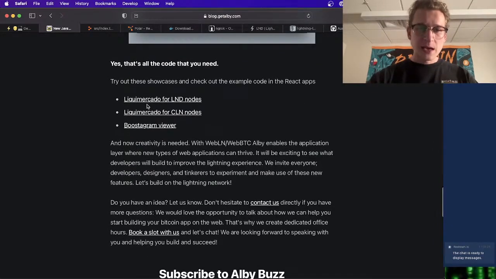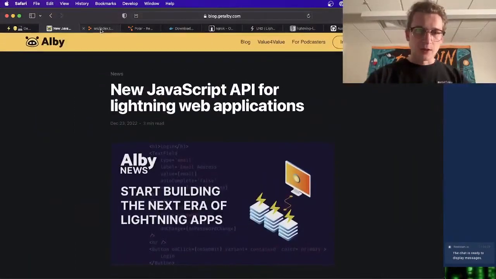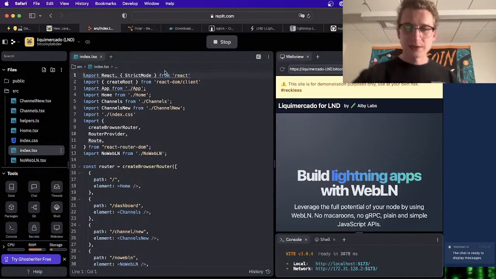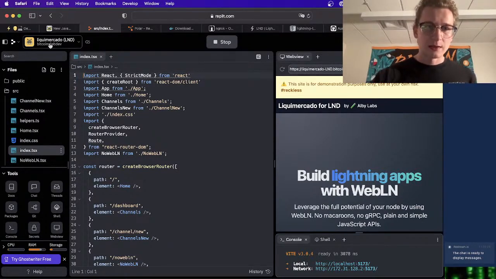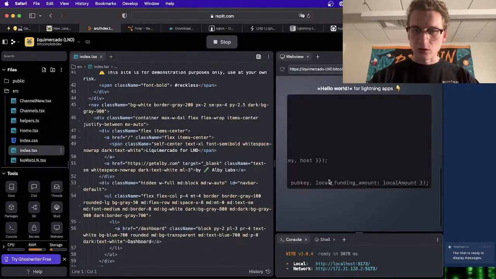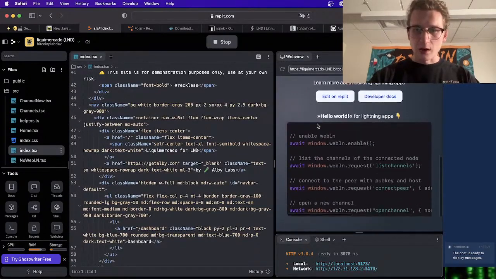So yeah, they have links to their example project here in both LND and CLN. We're still just going to be in LND today. And I've got the project right here. It's on Replit. You can find it yourself by searching Liquid Mercado. And I just forked it. So I forked this. This is my version. And I don't think I changed anything. This is just the standard project running here.